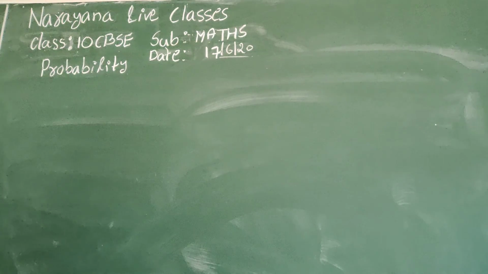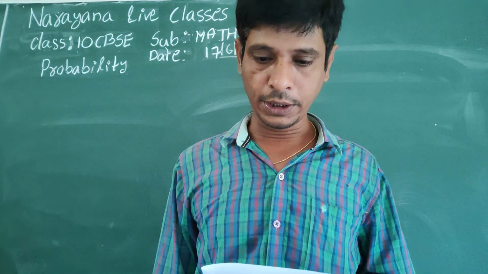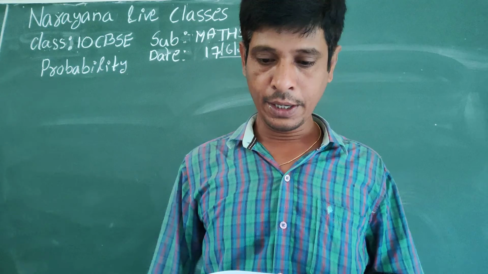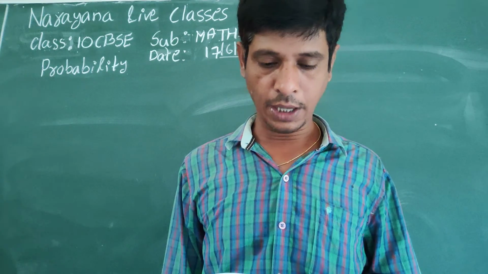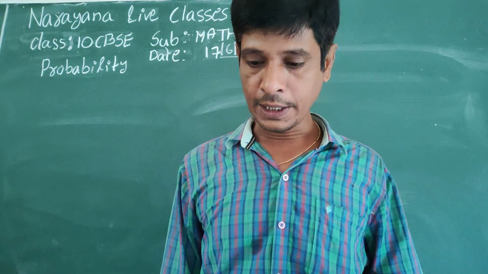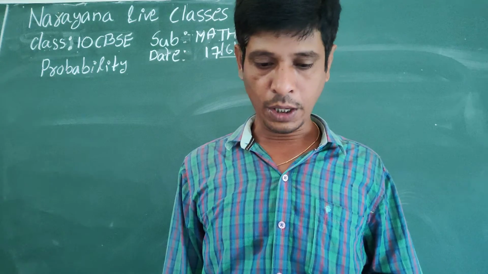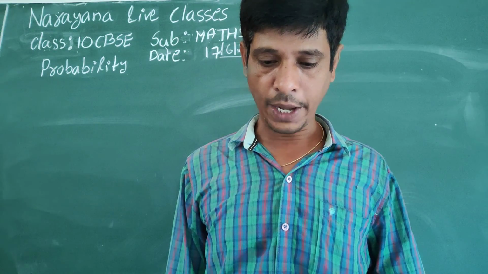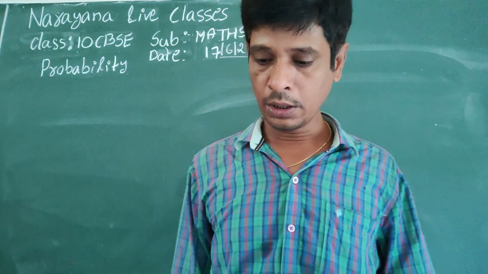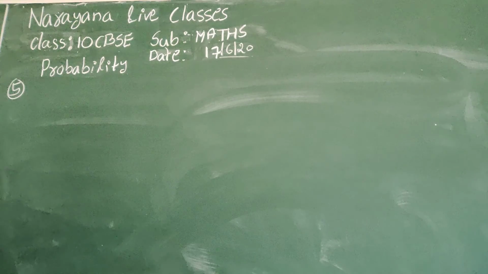Question number 5. A carton consists of 100 sets of which 88 are good, 8 have minor defects and 4 have major defects. Jimmy, a trader, will only accept the sets which are good, but Sujata, another trader, will only reject the sets which have major defects. One set is drawn at random from the carton. What is the probability that it is acceptable to Jimmy? And the second question, that it is acceptable to Sujata. See here, fifth one solution.